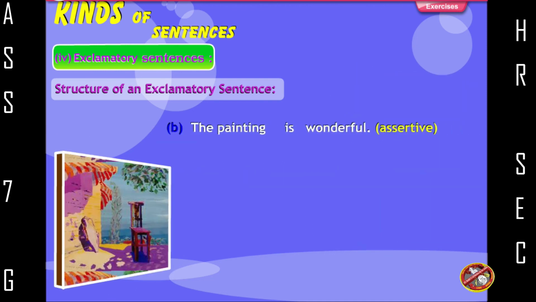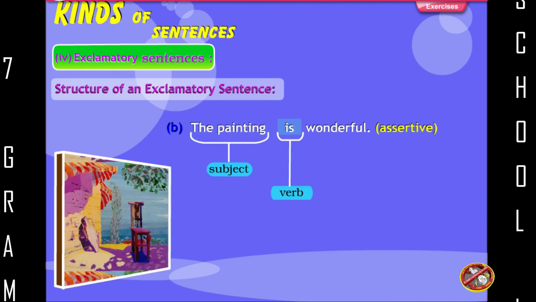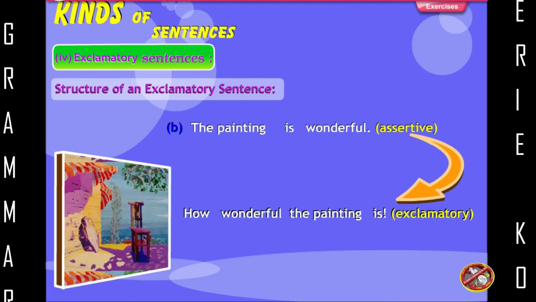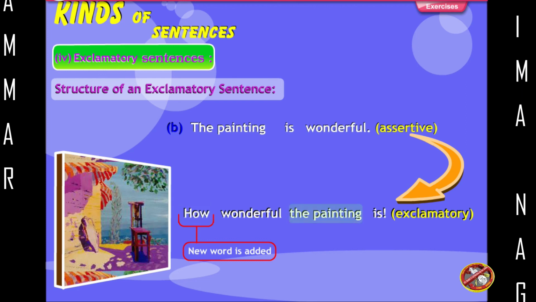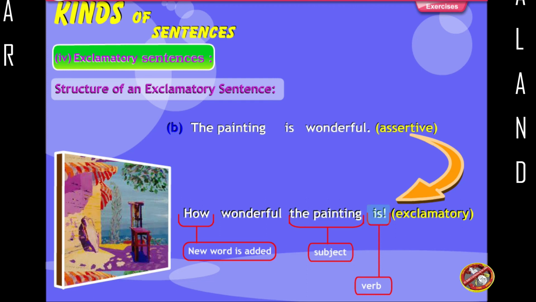The painting, subject; is, verb; wonderful. Assertive. Sentence B transforms into: How, new word is added; wonderful, the painting, subject; is, verb. Exclamatory.